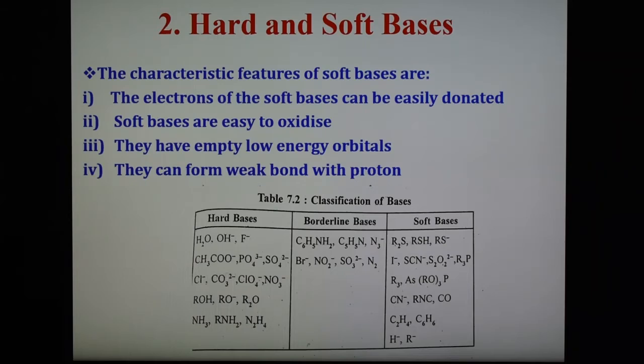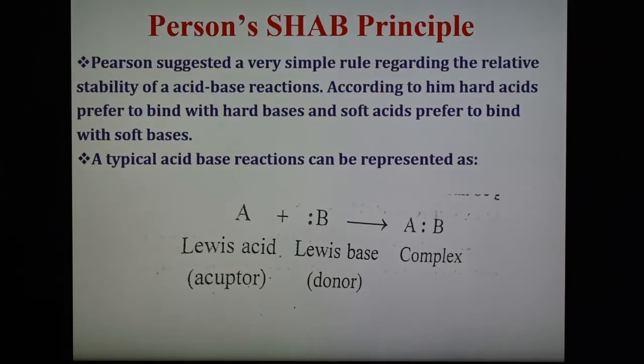And based on this, now Pearson has given one principle, and that principle is known as the SHAB principle. SHAB is the soft and hard acid and base principle. In short, it is written as SHAB principle. Pearson in 1963 suggested a very simple rule regarding the relative stability of acid-base reactions.